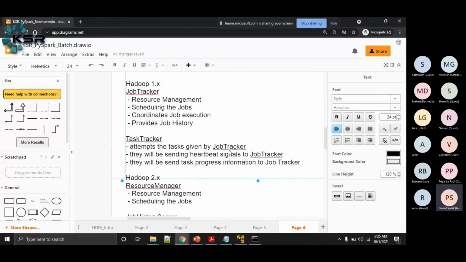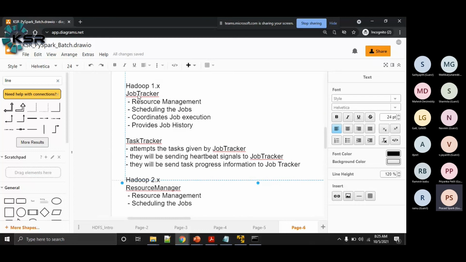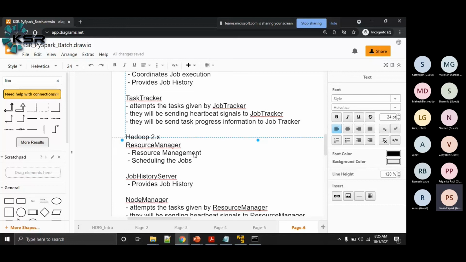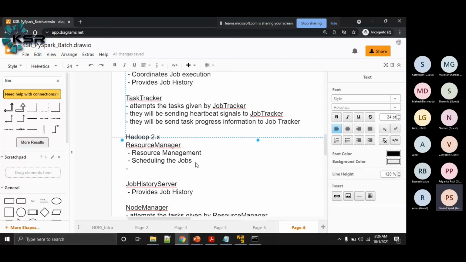If you look at this, the job tracker is responsible for coordinating the job execution in Hadoop 1.x. Here the resource manager is responsible for resource management and job scheduling, and it will also coordinate the job, but it doesn't take full ownership. What it does is delegate the job execution to the application master.